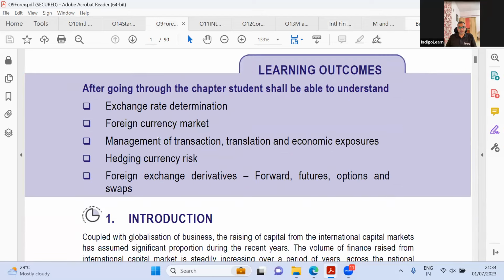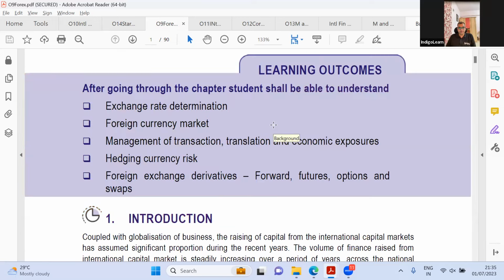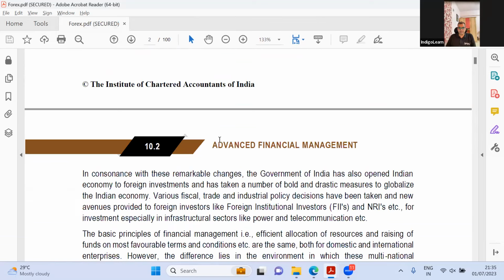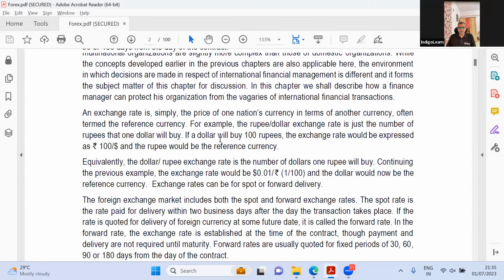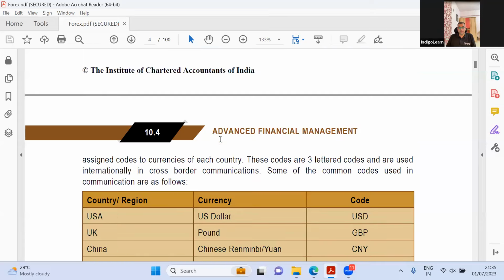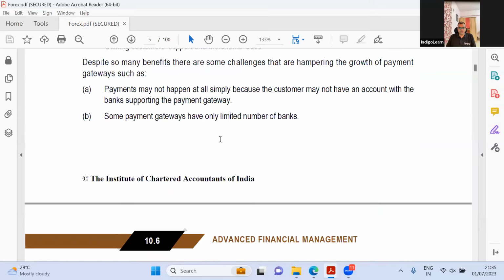Exchange rate determination, foreign currency market, hedging risk, foreign exchange forwards, futures, exchange rate management, management of foreign exchange, role of SWIFT. So they've added some, and national and international payment gateways. Okay, this is interesting. I think they've added some theory here as well. It doesn't look as if they've gone too deep. Role of SWIFT is something new. National and international payment gateways is new.